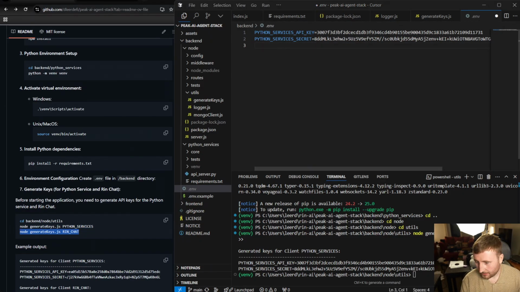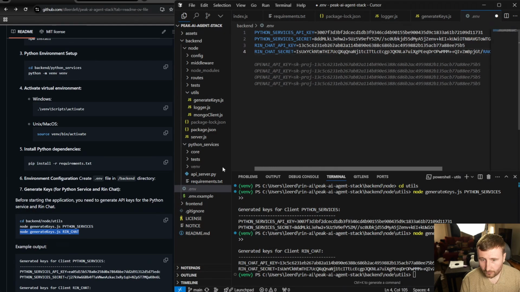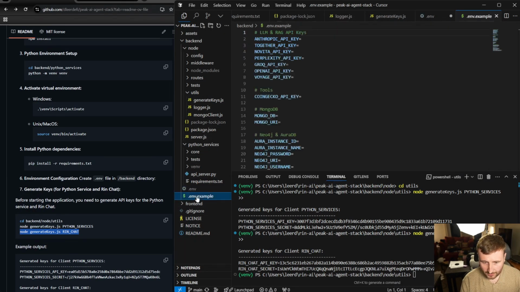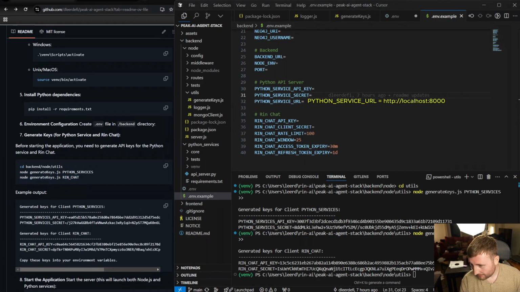And we're going to do the same now for RinChat. Hit enter and do the same copy paste into our env. Brilliant. And if we look at the env example, we can actually see here RinChat client API key, Python services API key, secret, secret. So the naming is correct. And the next step is to create our env.